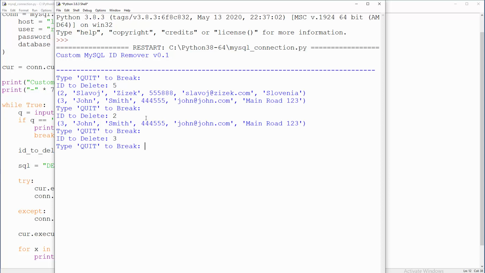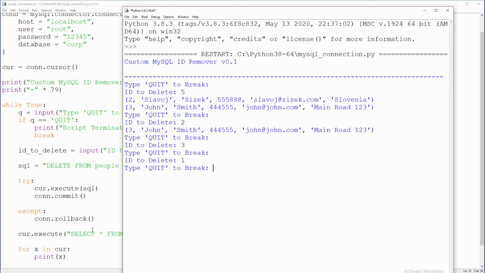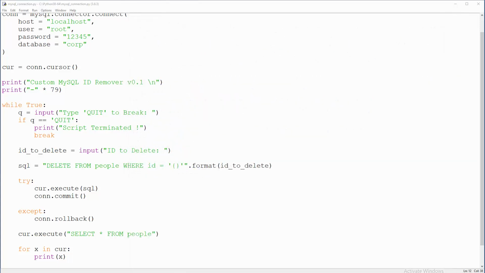So what's going to happen if I press enter? There aren't any problems now, and if I say 1, because we have connection rollback, you will not see red errors here. They are in the background, and rollback is handling stuff for us. Right, so if you say quit here, we are out of our script, out of the operation.